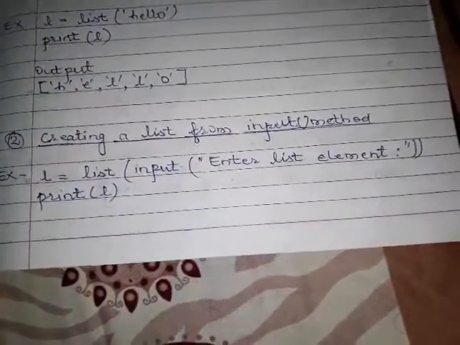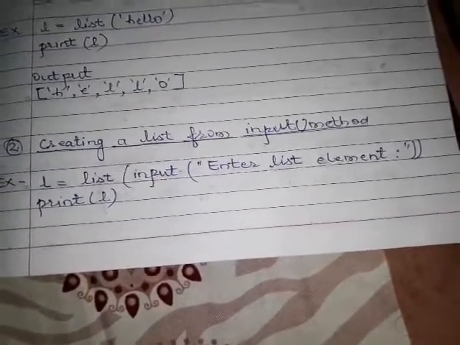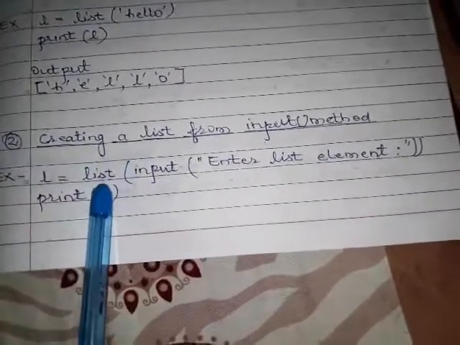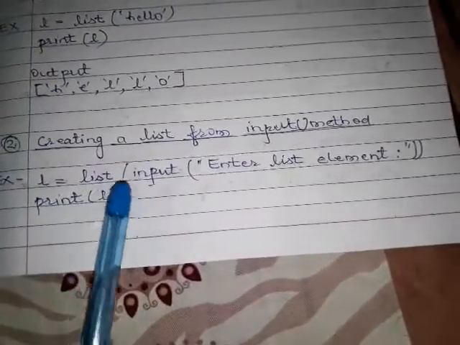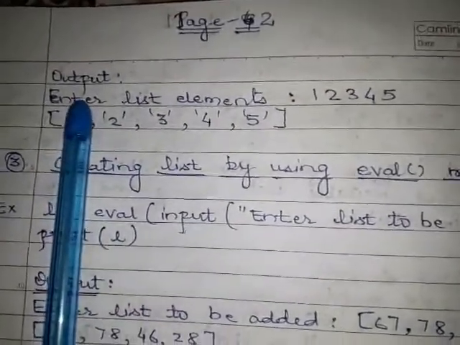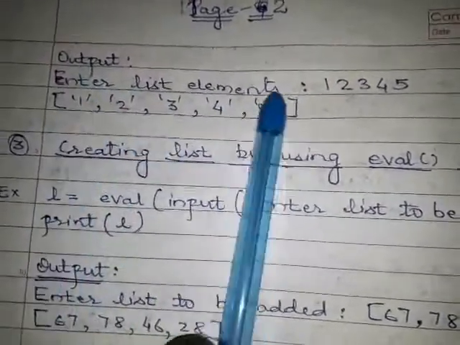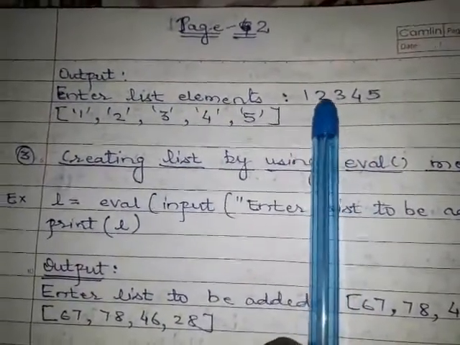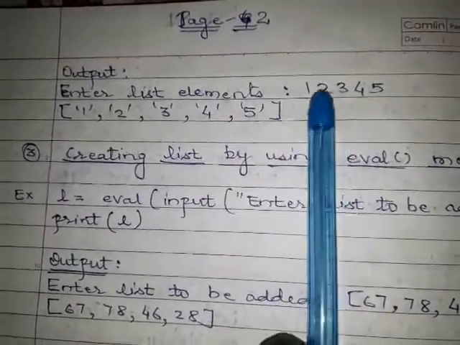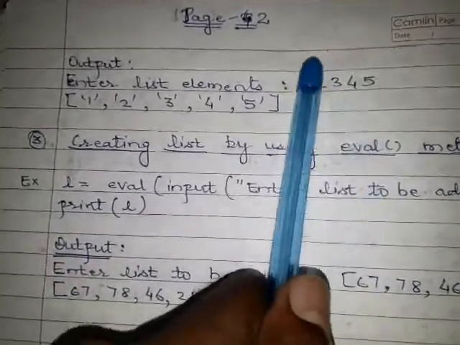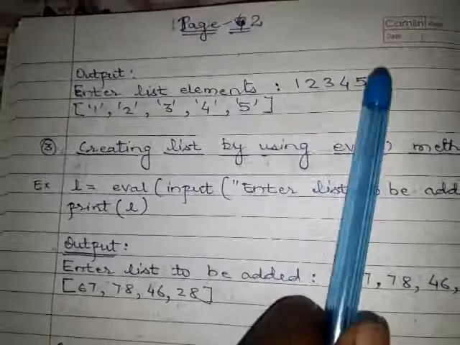So whatever you have given, whether numeric values or string values, it will be converted into a list with the help of this list method. Suppose I have given some numeric values. Let us look at the output of the program here. Enter list element. This is the message in the input method which is given by the program. So I have entered 1 2 3 4 5 without any comma or space. You can write this numeric value without using any space.